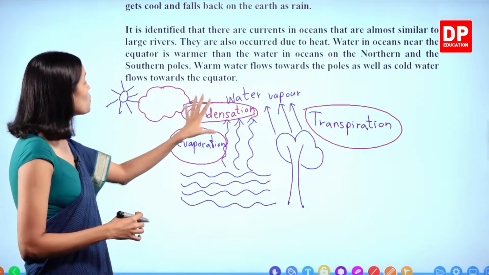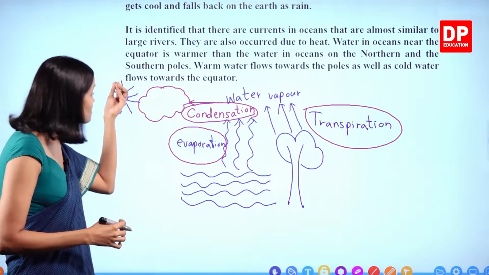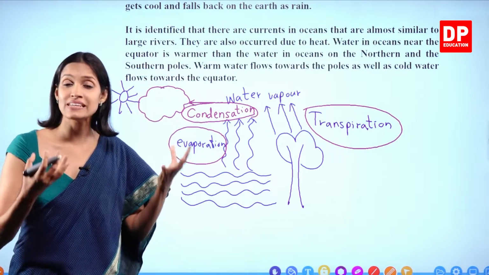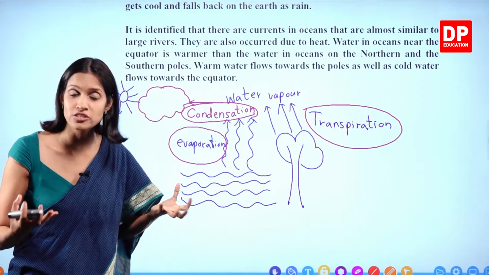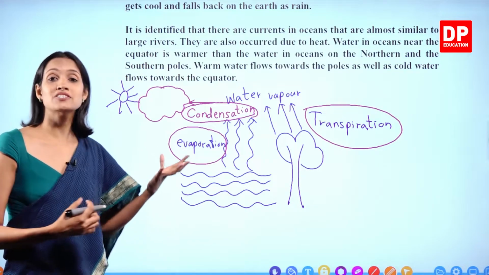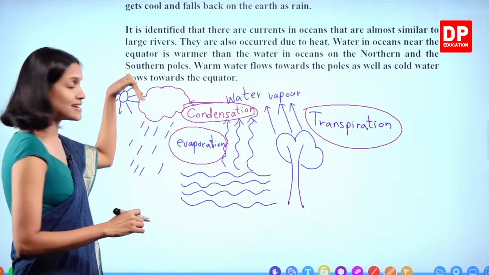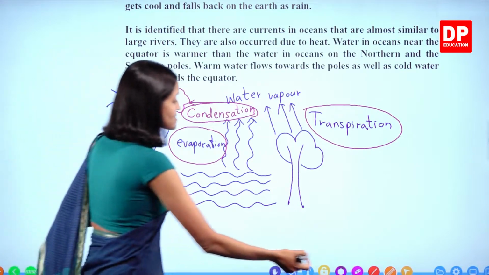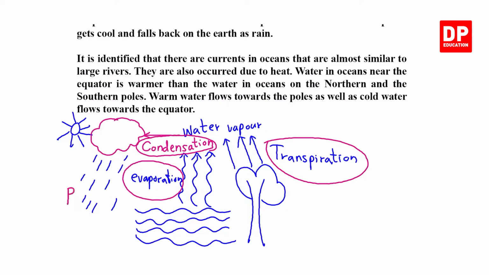Okay, children? So, more and more water droplets are collected inside the cloud, and when the maximum amount of water droplets are collected, when it cannot carry more and more water droplets, what will happen? It comes down as rain. So, water in the clouds comes to the ground again as rain, and this is known as precipitation. Right?